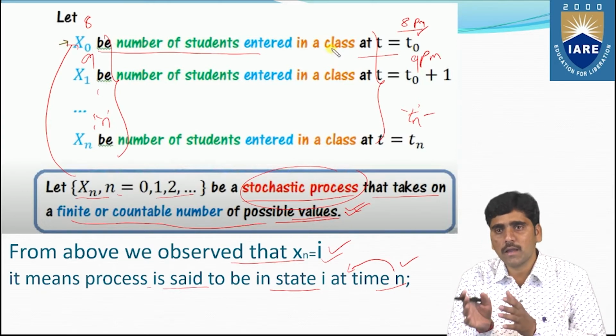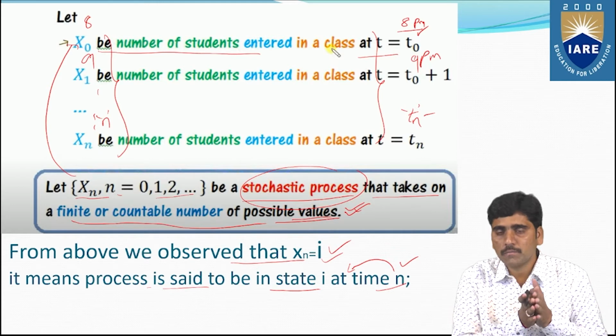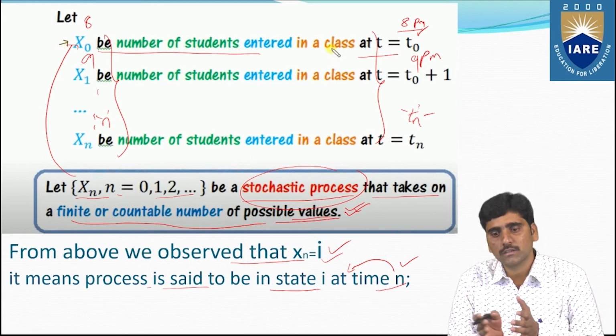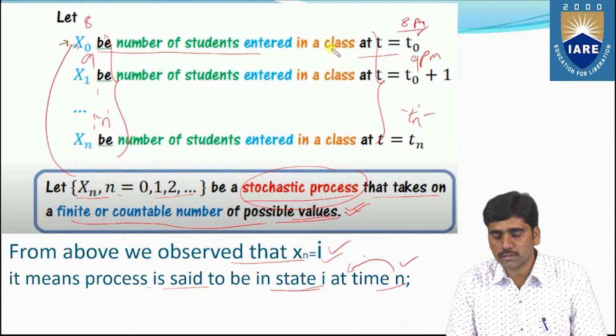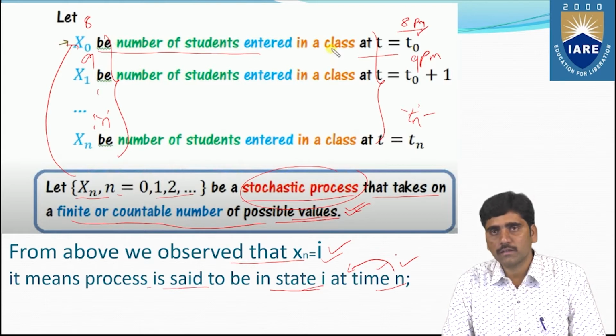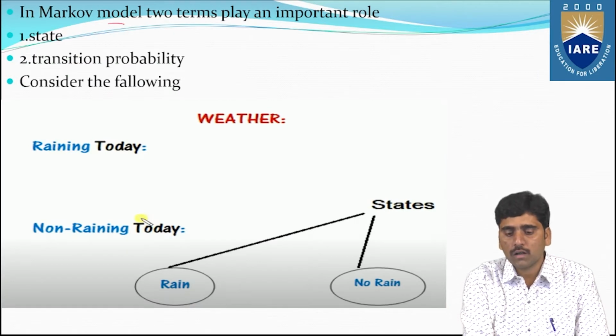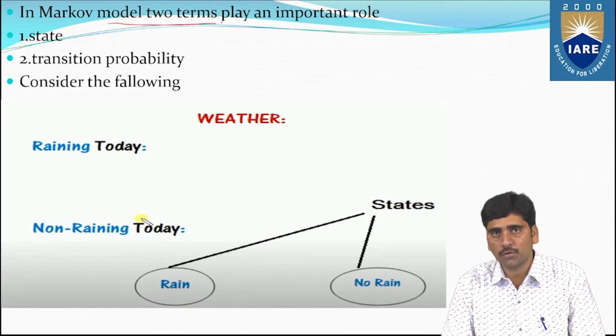So at a particular time the student is present, at a particular time the student is absent. That is the state and the time. From this we say that in a Markov model, two terms play an important role.